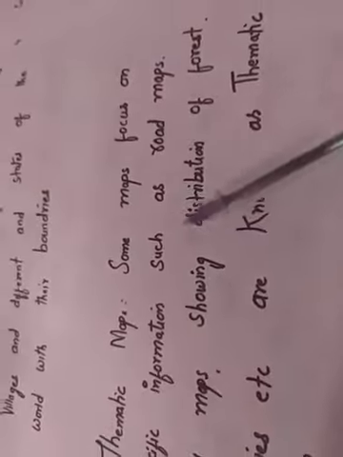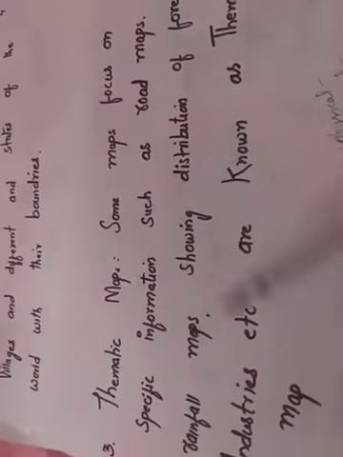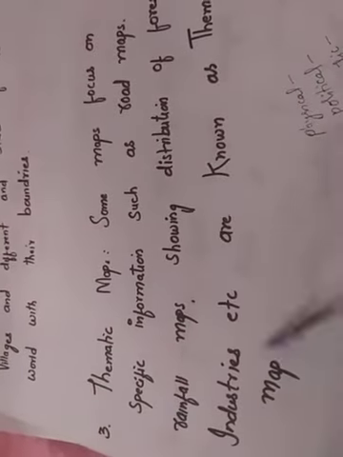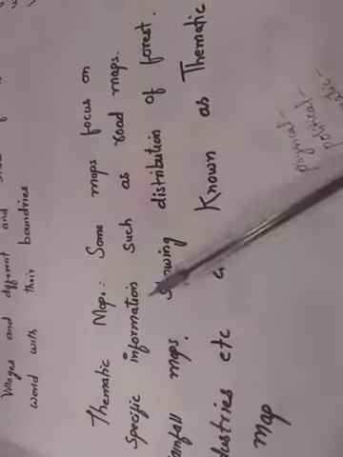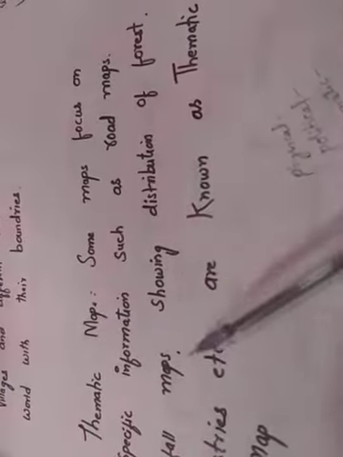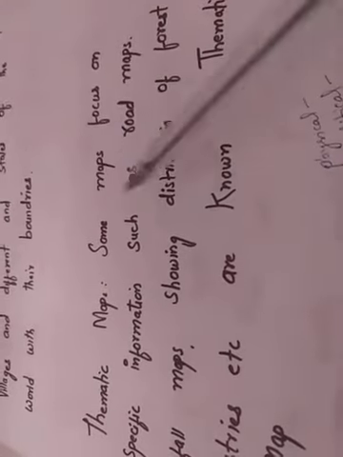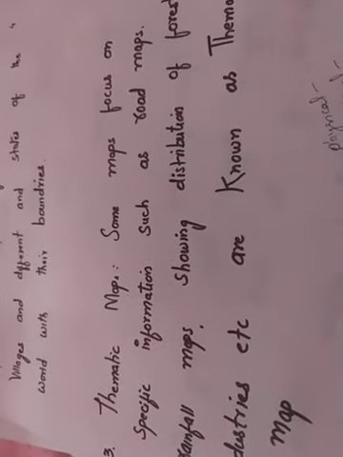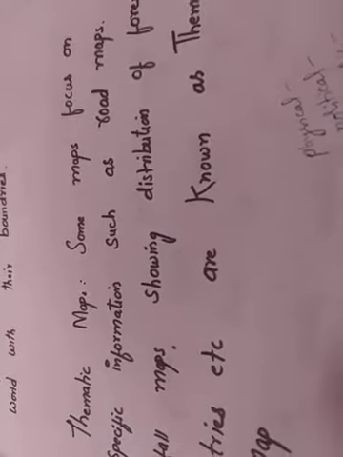Third, there is the thematic map. What is a thematic map? Some maps focus on specific information such as road map, rainfall map, showing distribution of forests, industries, etc. These are known as thematic maps. Means it has a theme, it shows according to a theme only. Like road map, rainfall map, population map, distribution of forest map, industries map.